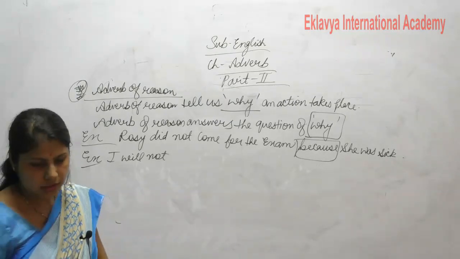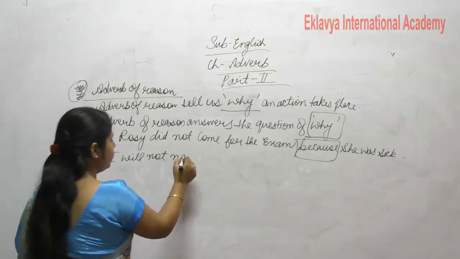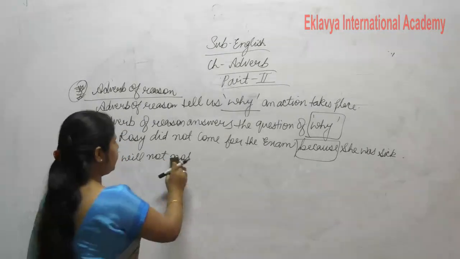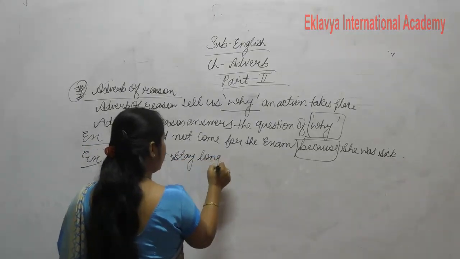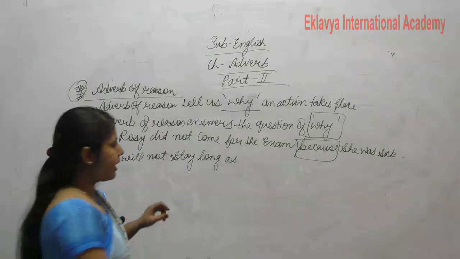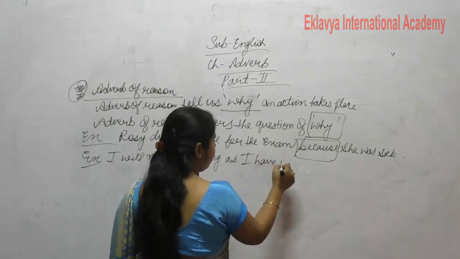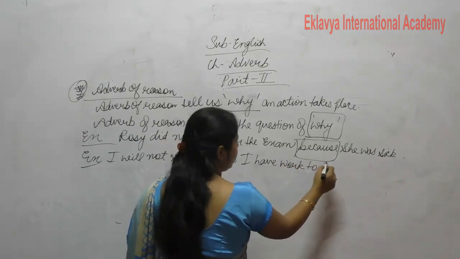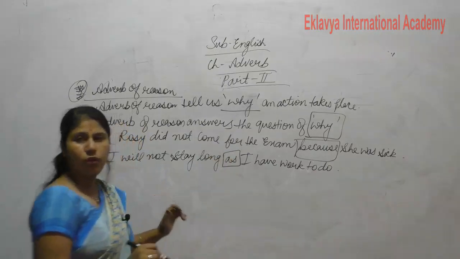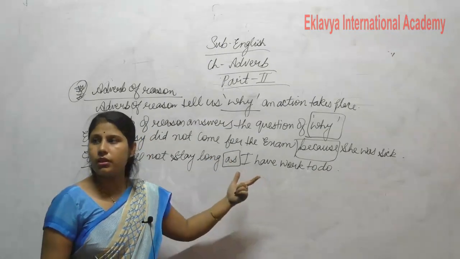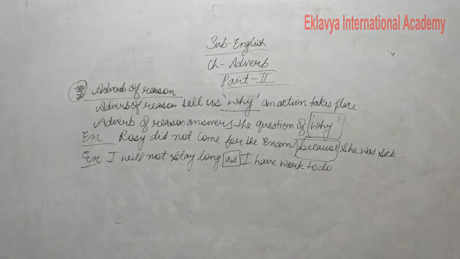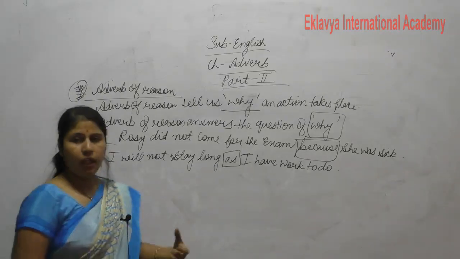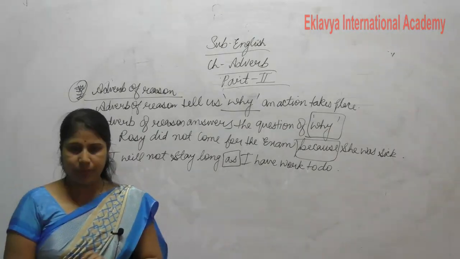Okay. I will not stay long as I have work to do. As I have work to do. So as is what? As gives the answer of why. As is the reason of adverb of reason. As is the adverb of reason. Clear? Now, here our kinds of adverbs are completed today.